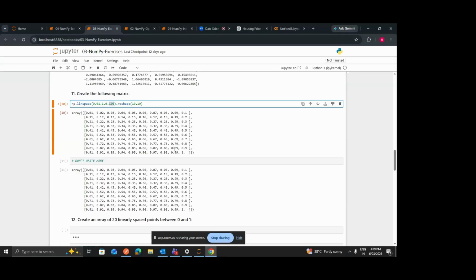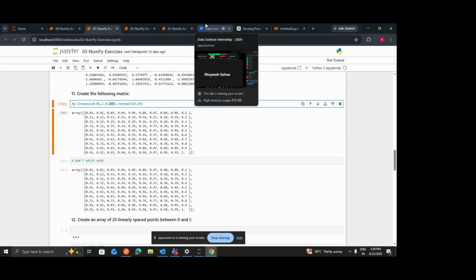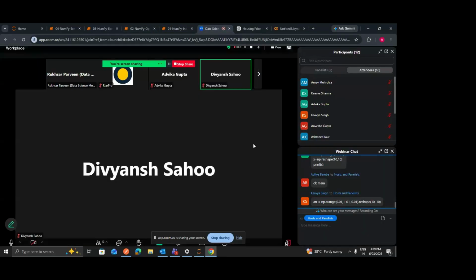You don't need to worry about the step size. You just pass the start and end value and how many numbers you want to generate within this range, and it will do the work for you, right? So this would have been easier in terms of complexity.